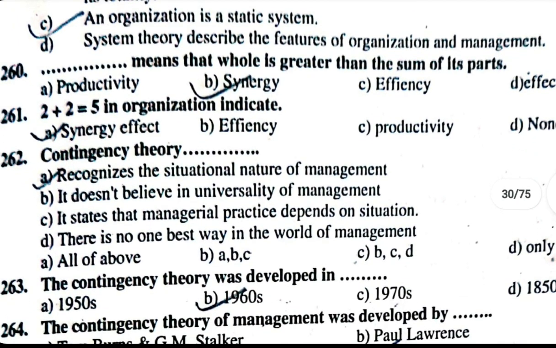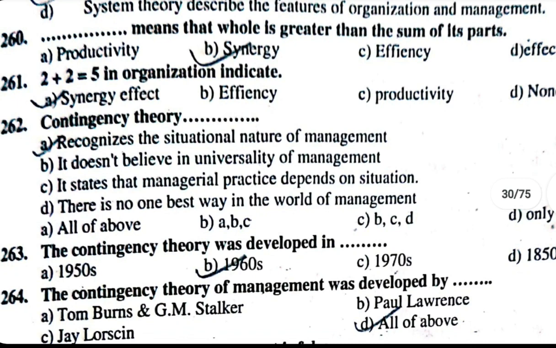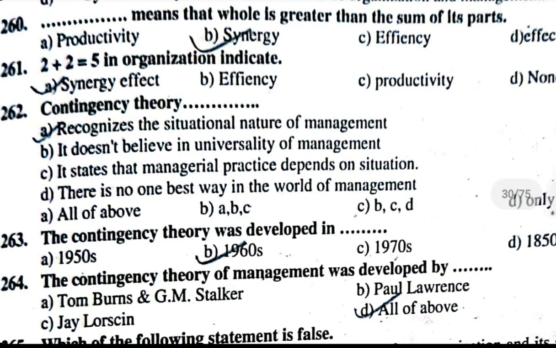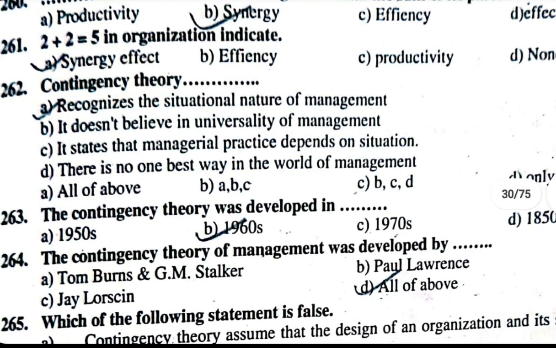264. Contingency theory of management was developed by A. Tom Burns and James Stalker. B. Paul Lawrence. J. Lorsch. D. All of above. The correct answer is D. All of above. 265. Which of the following statement is false?